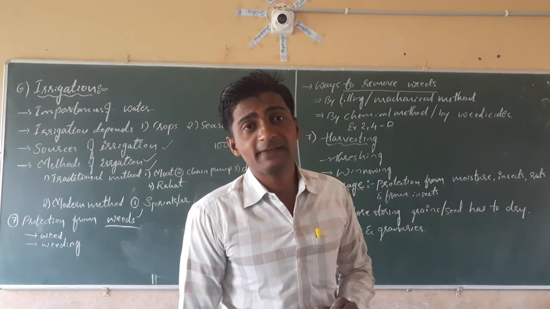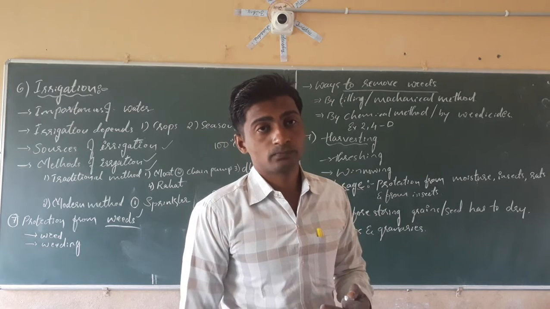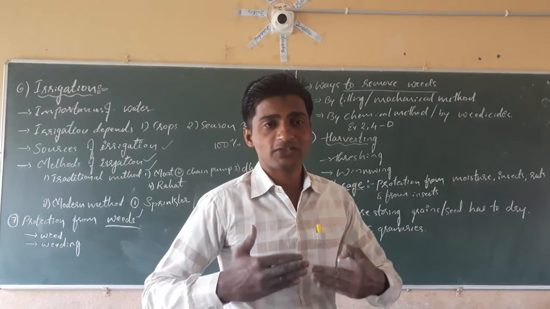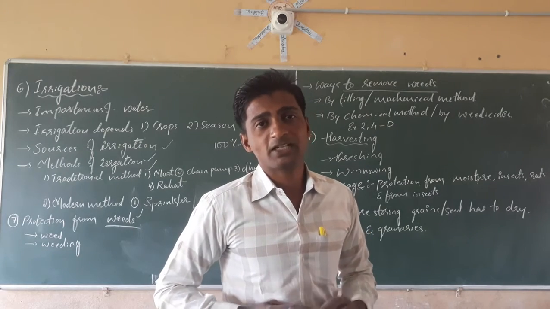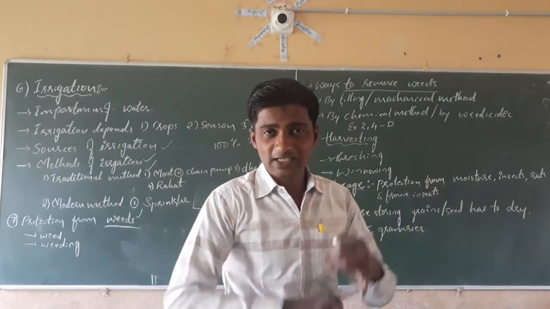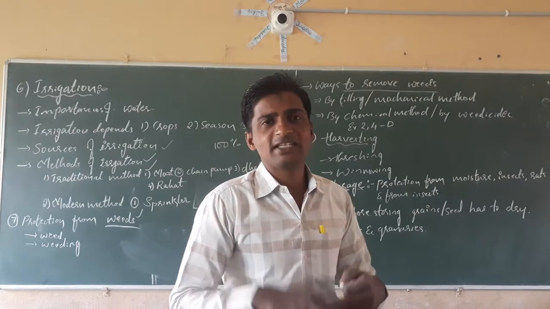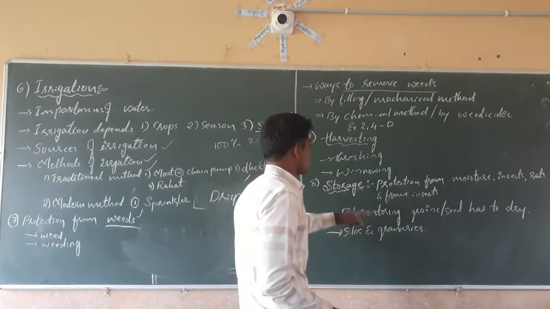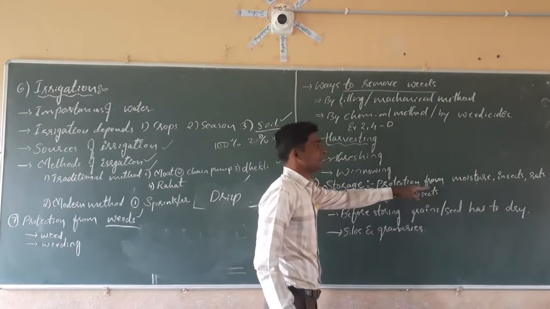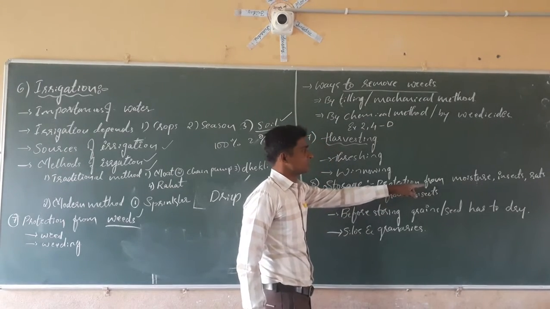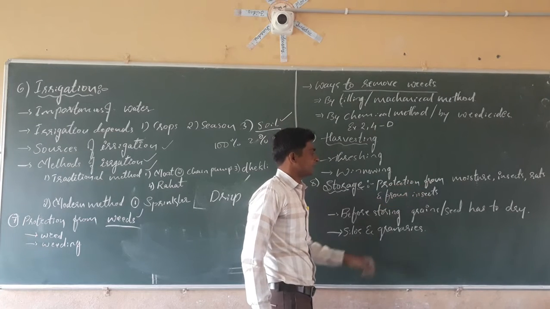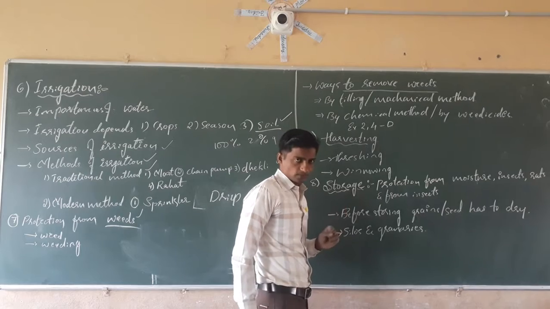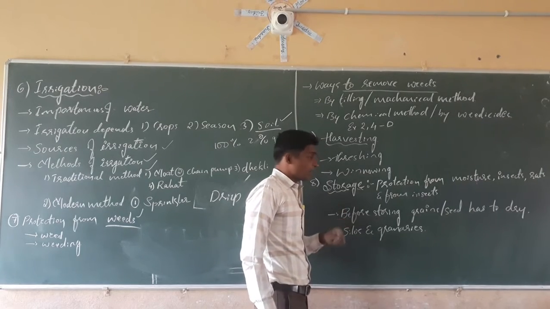To increase the food production, we have to store the food in a godown or a storage to protect from the moisture, insects, rats, microorganisms, termites and all. Isn't it? The protection from these agents, the moisture, insects, rats and the termites and all, is called storage.